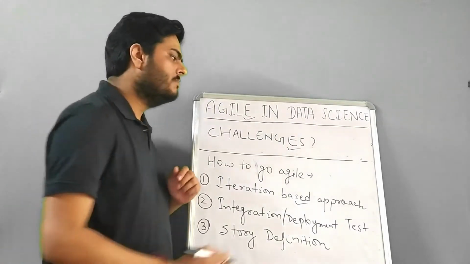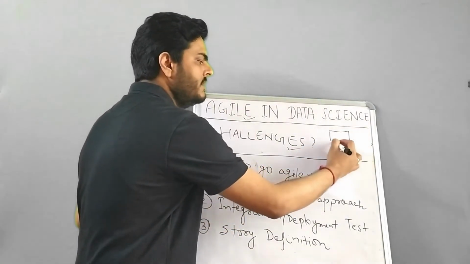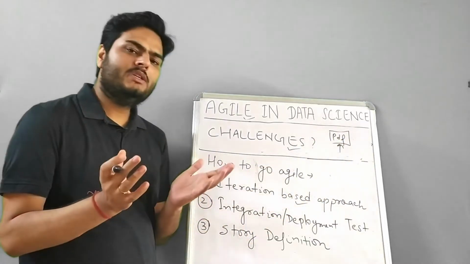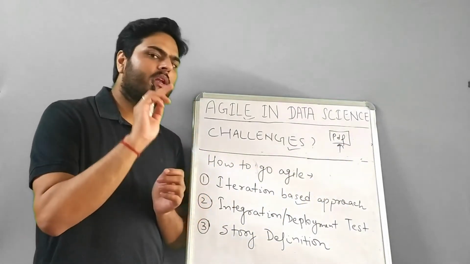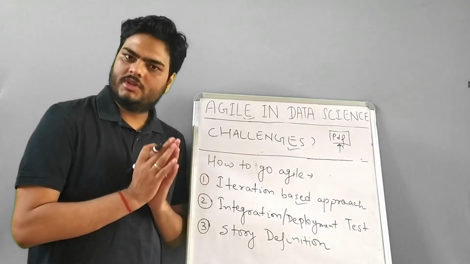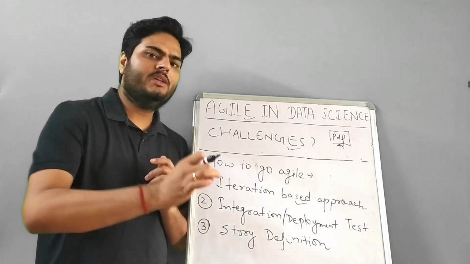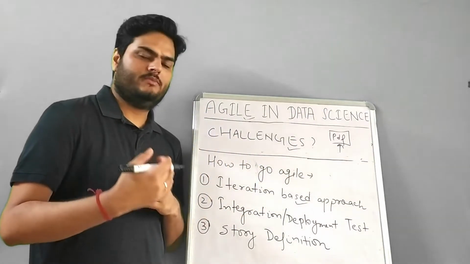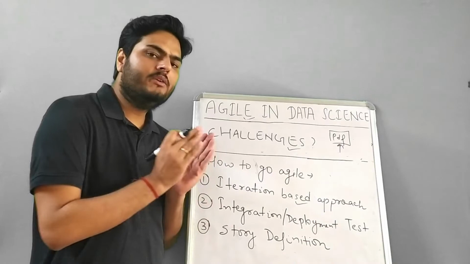Now I gave you an example of a PDF file getting generated by a button click. So how do you define a story in a traditional project? When I click that button, a PDF file should get generated, and that PDF file should be my insurance claim. In data science, you can create your stories through different iterations.